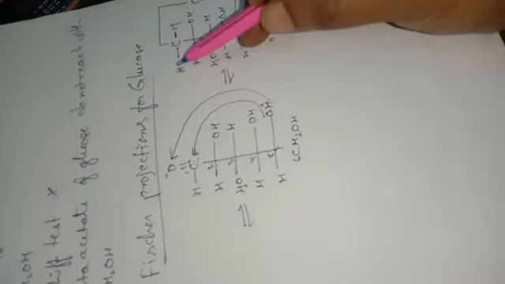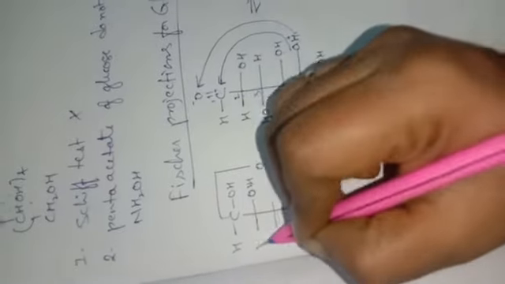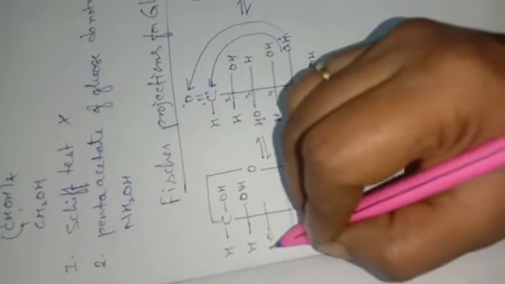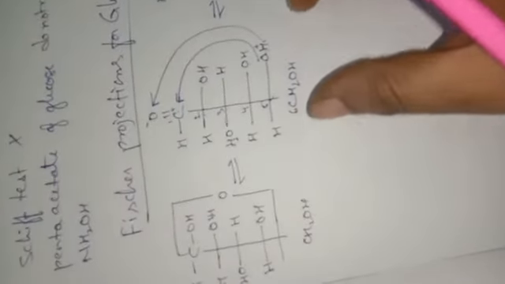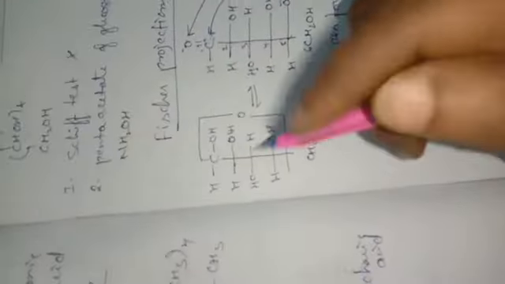OH, OH, here H, H, here OH, H, OH, H. So this is the anomeric carbon. The first carbon which is present is called the anomeric carbon. This is an open form structure for glucose.